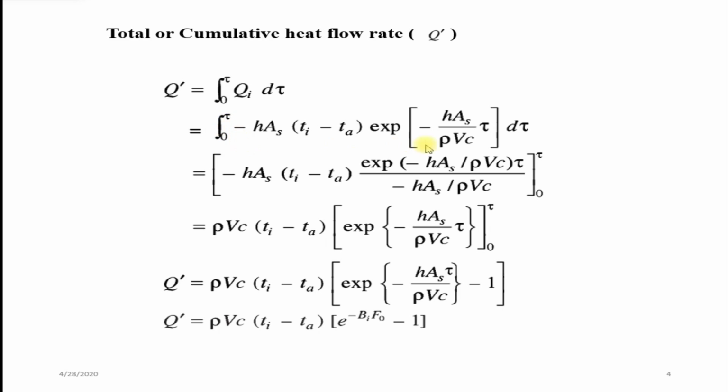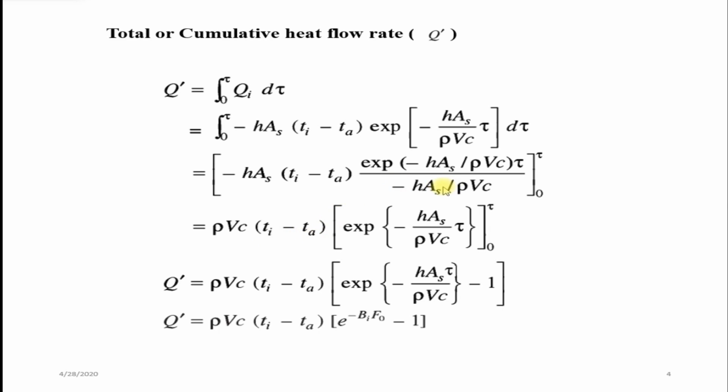So the integration of the above equation is minus h into area into (Ti minus Ta) into exponential of minus h into area divided by rho V C into tau, divided by minus h into area divided by rho V C. In the integration of e power x, whatever the term multiplying x, you have to divide by it. So on simplifying the remaining terms, you get rho V C into (Ti minus Ta).